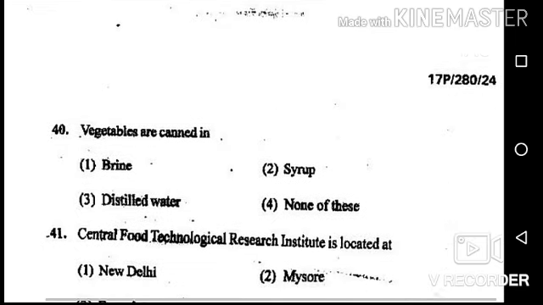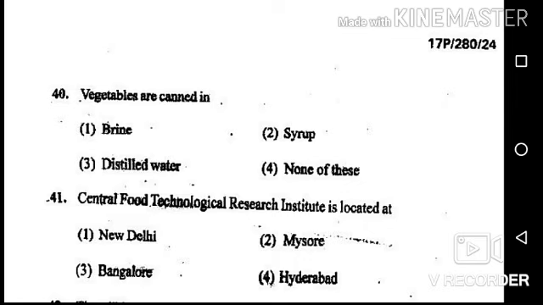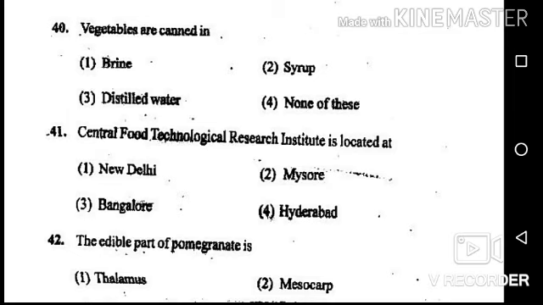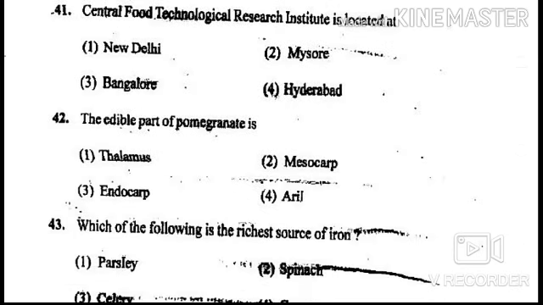Next question is, vegetables are canned in. Options are brine, syrup, distilled water, and none of these. Answer of this question is brine. Vegetable canning should be done in concentrated salts, which is known as brine. Next question is, Central Food Technological Research Institute is located at. Answer is Mysore.